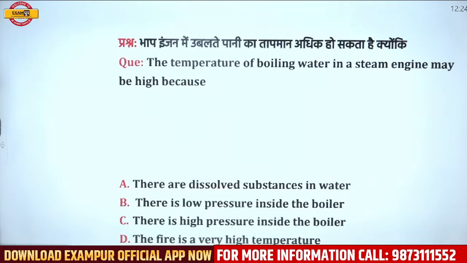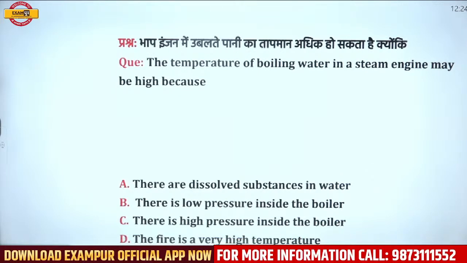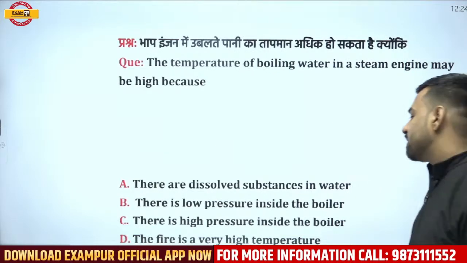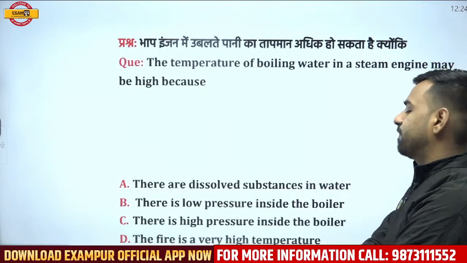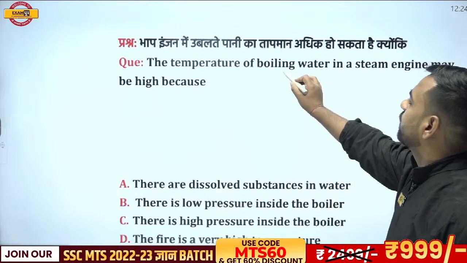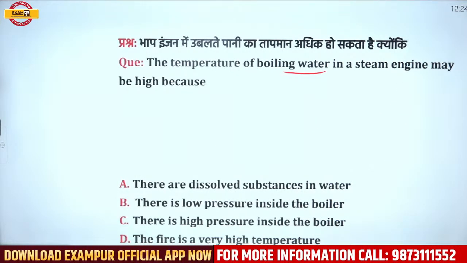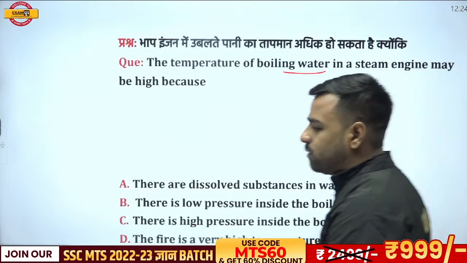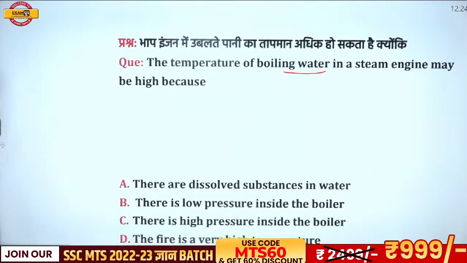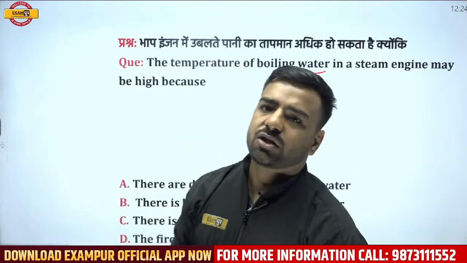Next, the temperature of boiling water in a steam engine may be high because of what? There are dissolved substances in the water, there is low pressure inside the boiler, there is high pressure inside the boiler, or the fire is at a very high temperature. What do you think? The temperature of boiling water in a steam engine may be high because of which particular reason? Let's see who can answer this part. Saurav is going with C, and it's quite logical as well. Akhilesh is also with C.